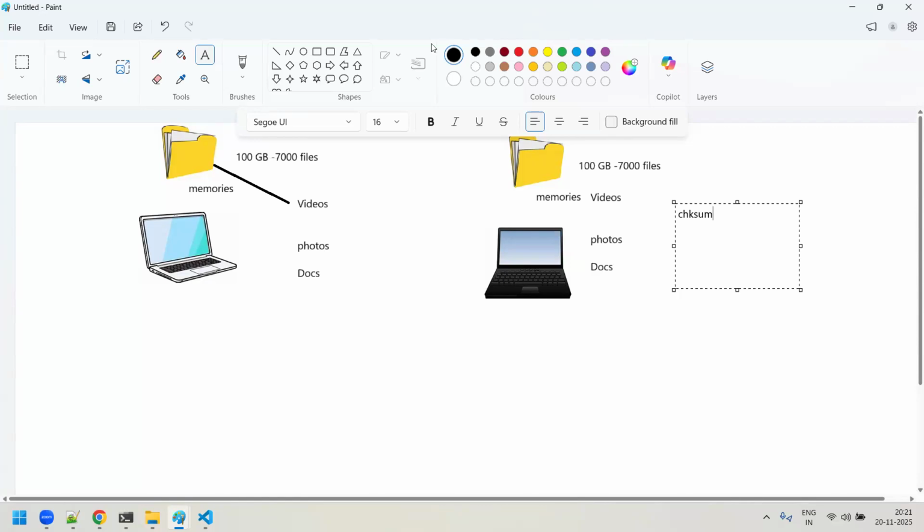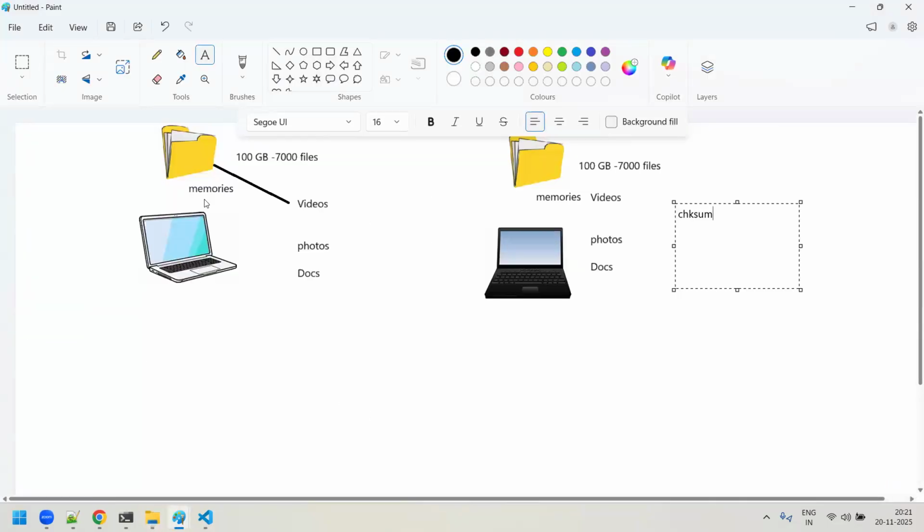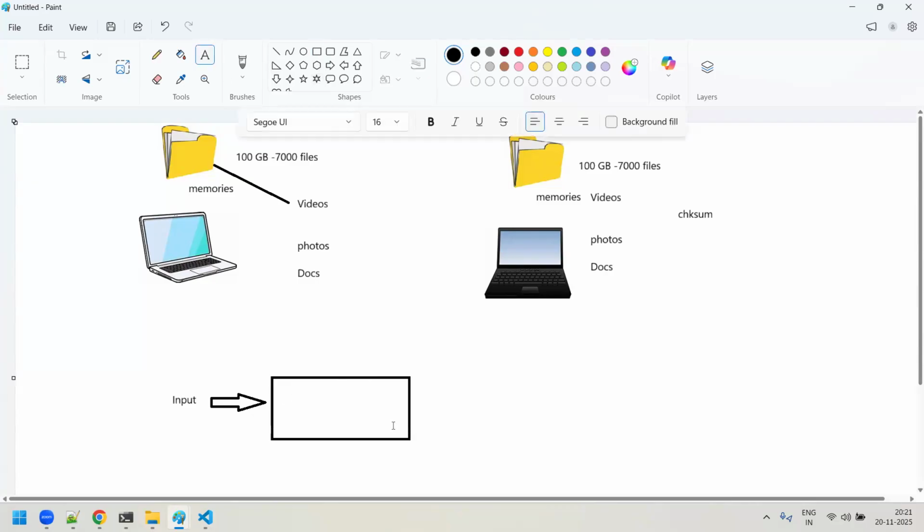For example, suppose you are giving some input text to a hash algorithm. There are various hash algorithms.